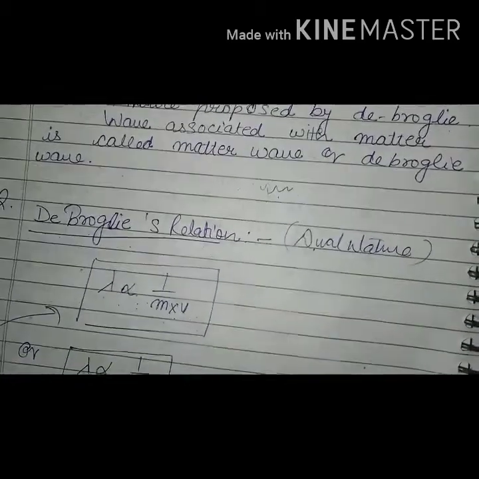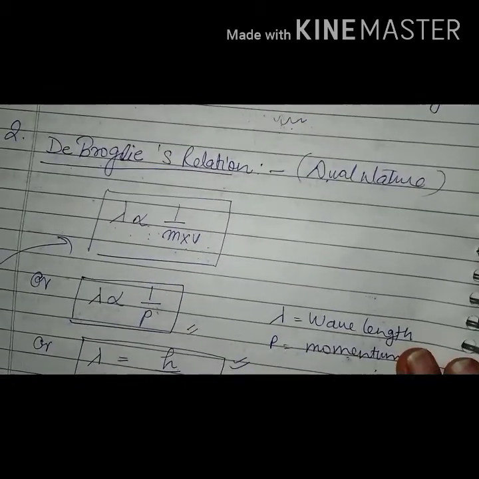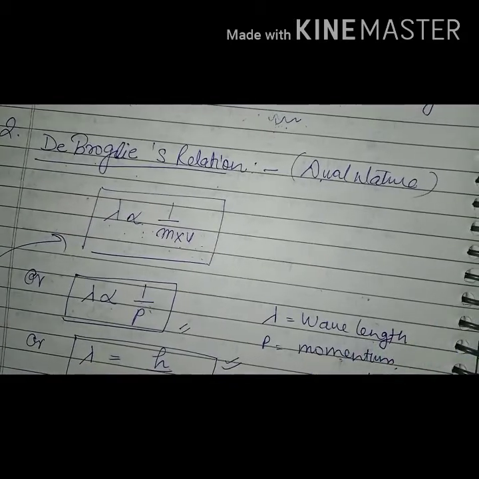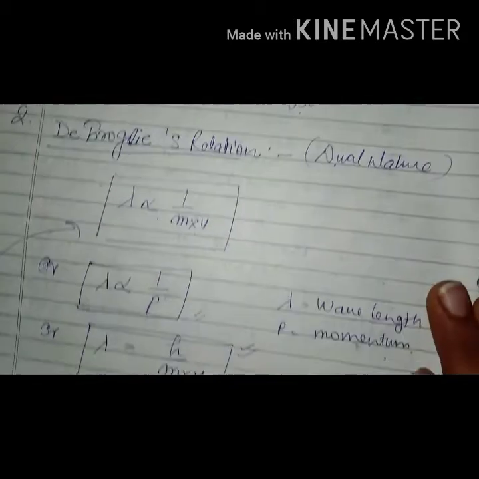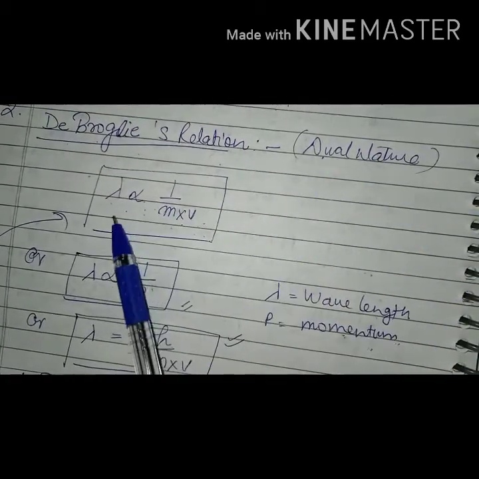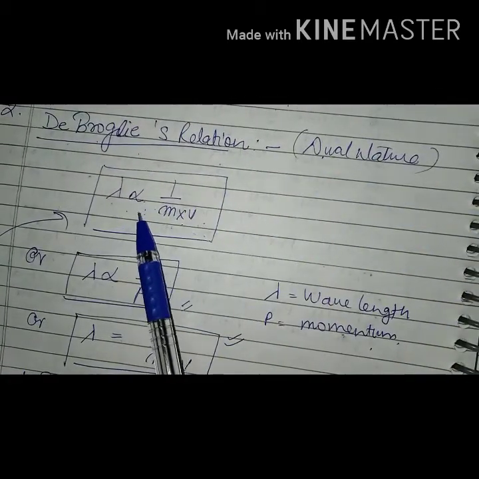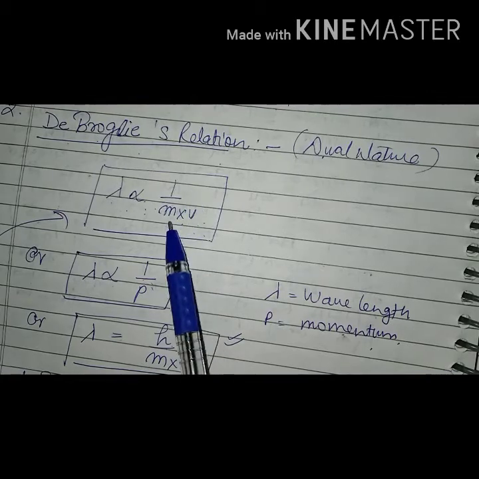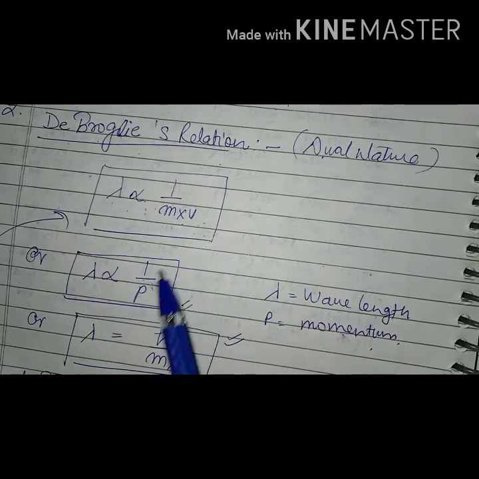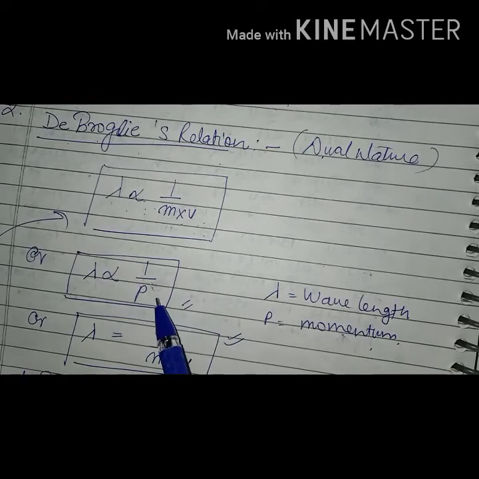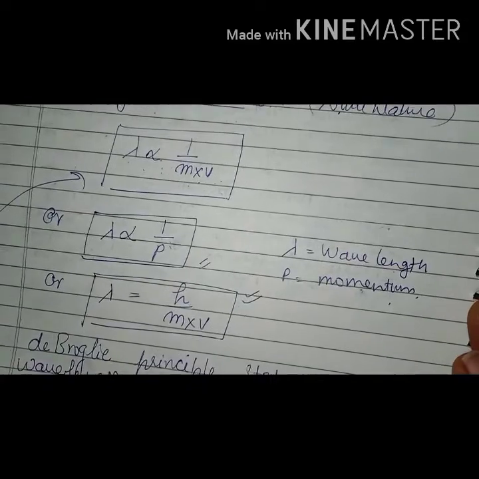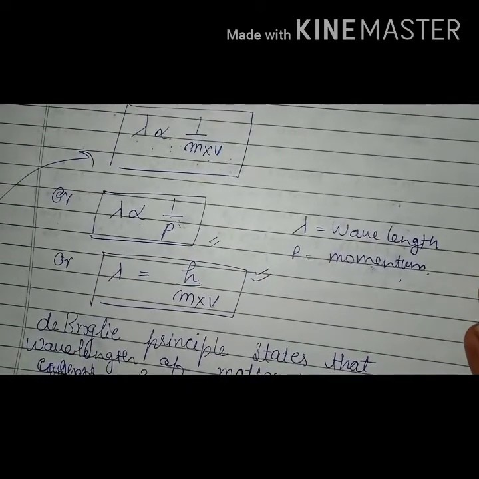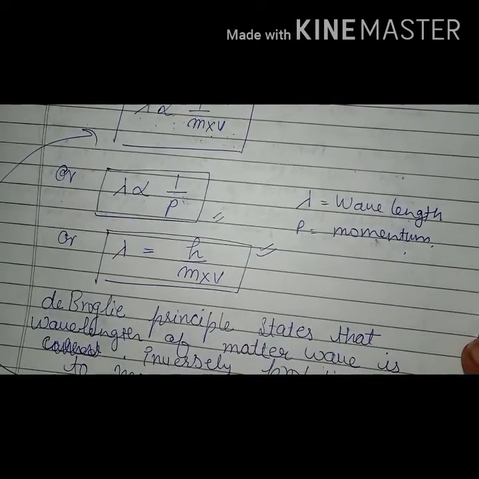Okay, so what is de Broglie relation? For de Broglie's relation or dual nature, we must know that lambda is directly proportional to mv, where m and v give the momentum of the particle, and lambda is the wavelength.